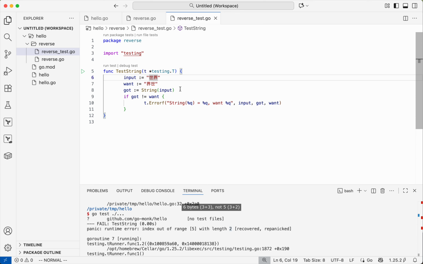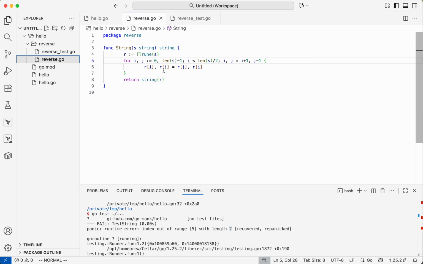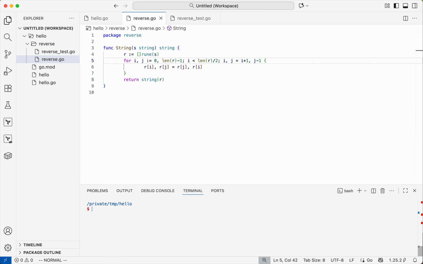Because one character is encoded by 3 bytes and the other one by 2 bytes or something like that. So the fix is probably to use runes here for measuring the length. Let's see. Nice. So we have fixed the bug.